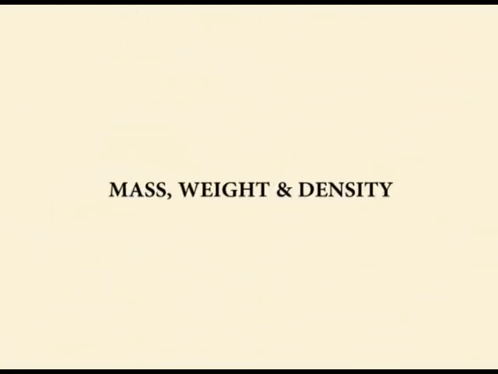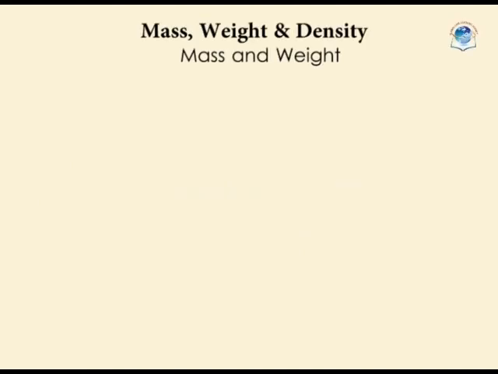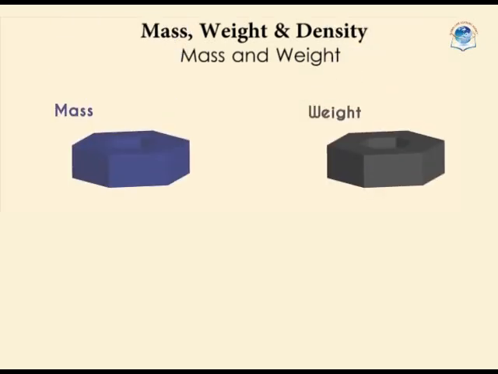Next chapter: mass, weight, and density. Now, many people often think that these terms mean the same thing, but they don't. It is common to hear people say, "My body weight is 75 kilograms," and that's quite incorrect. Mass and weight, though related, are actually different.